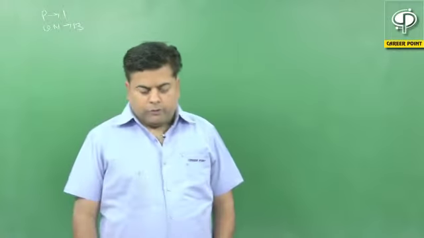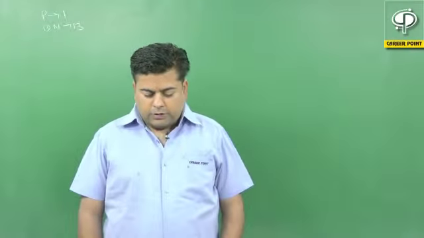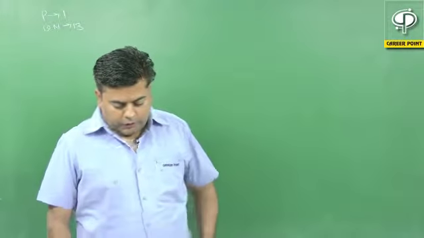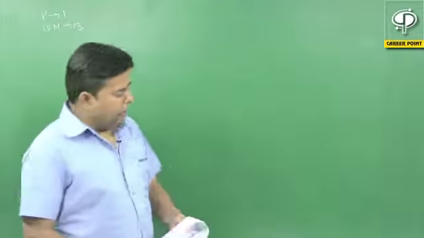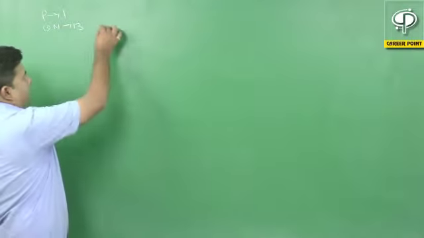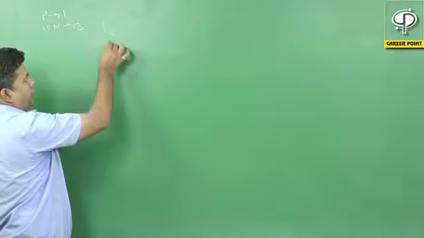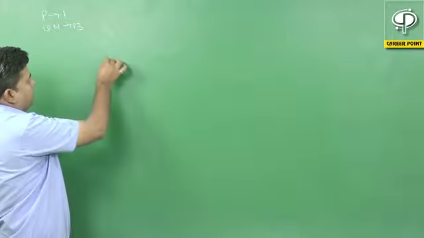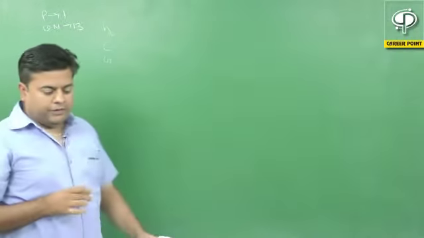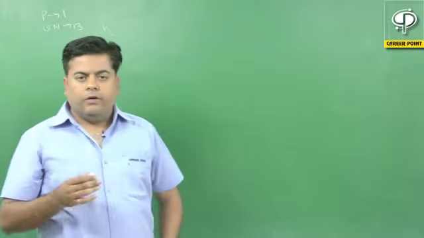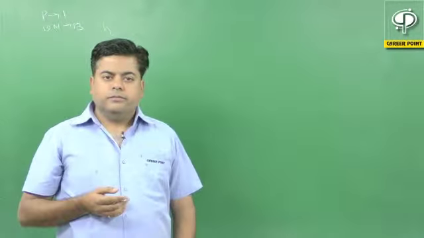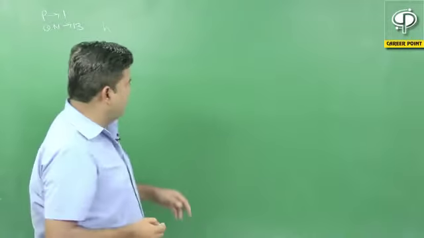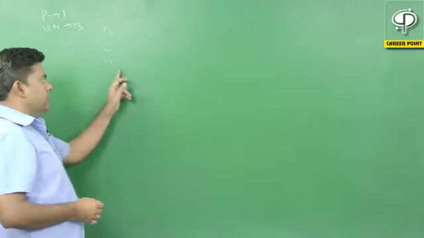Dear student, I am going to discuss question number 13 of paper number 1, JEE Advanced 2015. In this question, we consider the Planck constant h, speed of light c and gravitational constant G as fundamental quantities, and we have to calculate the units of mass m and length L in terms of these three quantities h, G and c.